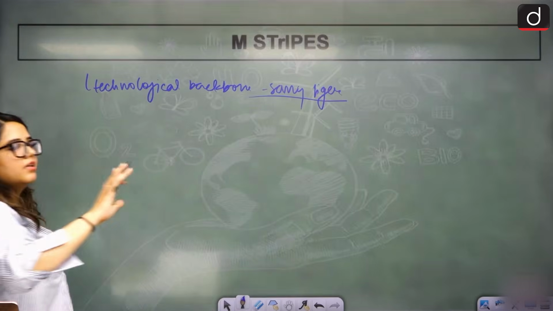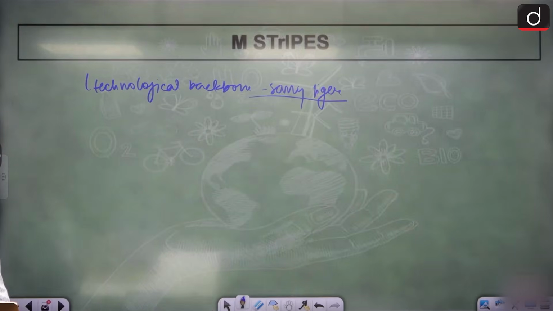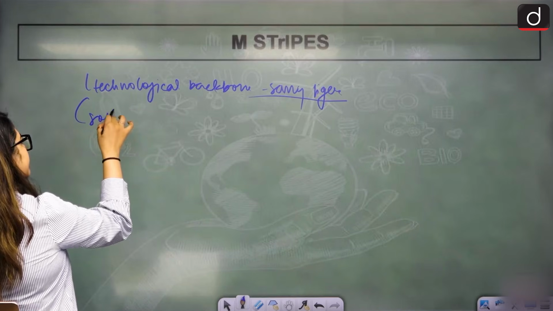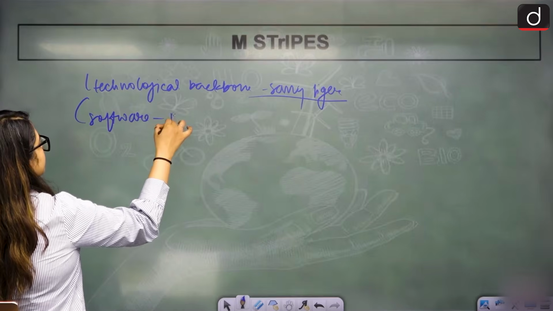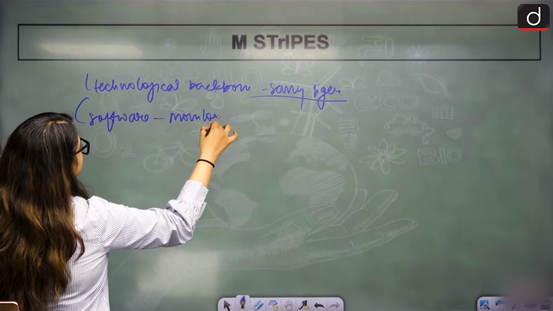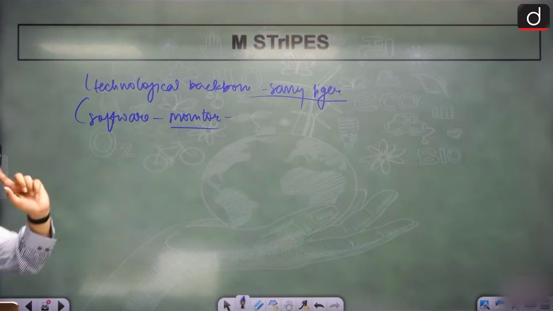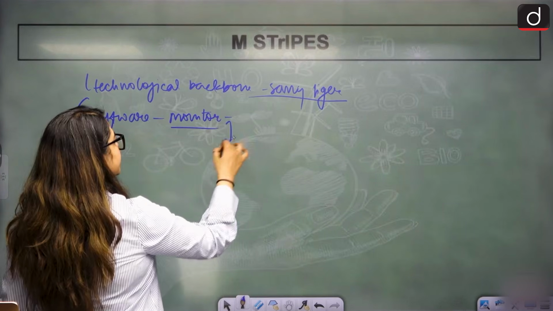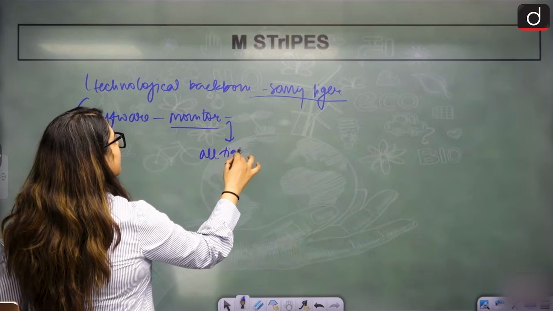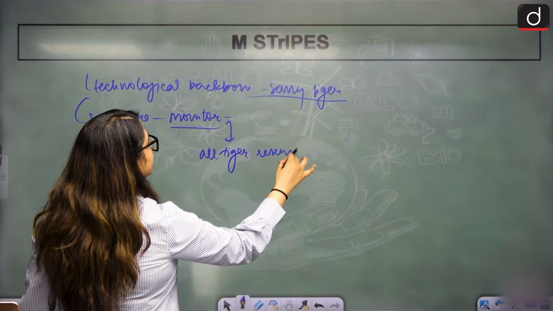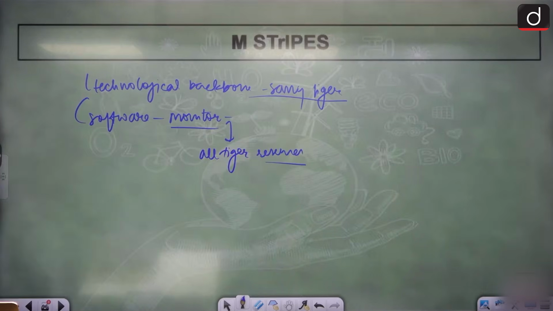And especially maintaining their data, at least. If not saving, at least maintaining data. Okay. Why? This is a software-based monitoring system. Through software, we will monitor the tigers. How will we do that? Across all tiger reserves, right? No specific zone. All tiger reserves blanketly. We will be catering to them.